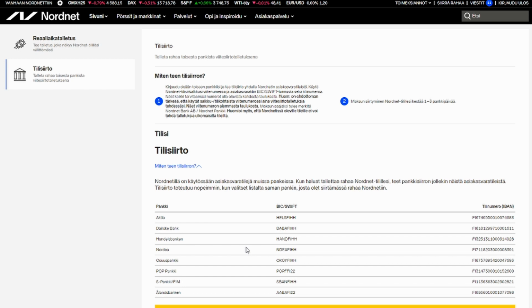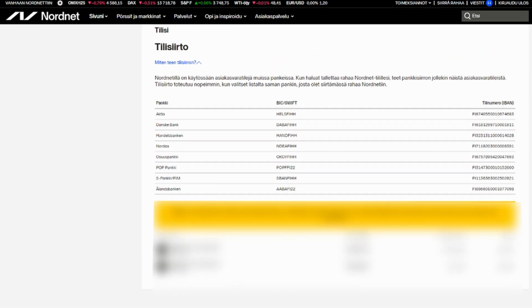Exactly like that. And so this is going to be the bank number then. And then finally down here, this is going to be blurred, but here you're going to find the reference number under here, but I'm going to blur that out.